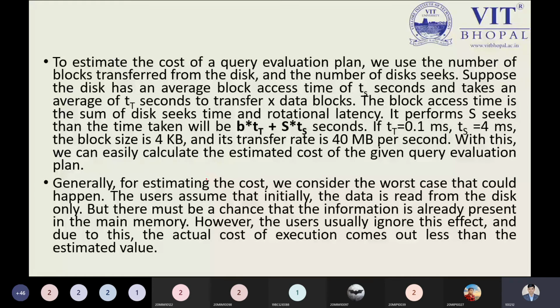And it takes an average time tT seconds to transfer a data block. The block access time will be the sum of the disk seek time and the rotational latency, and it performs S seeks.